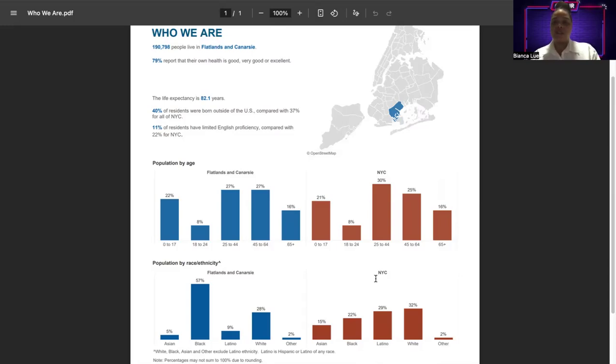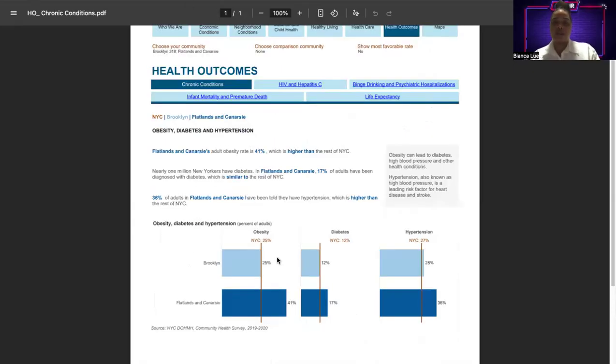In terms of race or ethnicity, the largest group is Black residents, 57%, followed by white, 28%, Latino, 9%, Asian, 5%, and other, 2%. Health outcome data shows, I will go to the next bar graph to depict this.